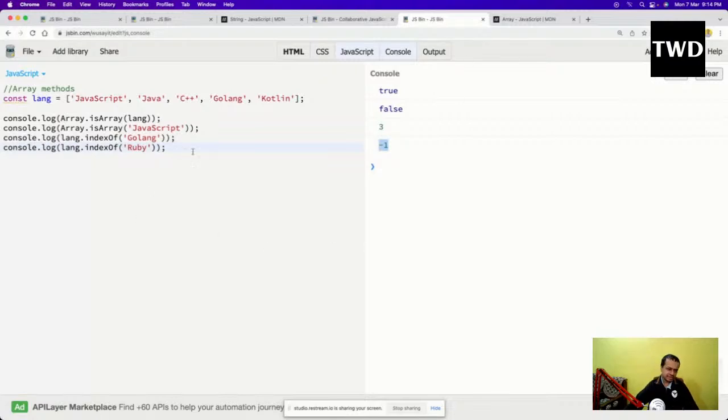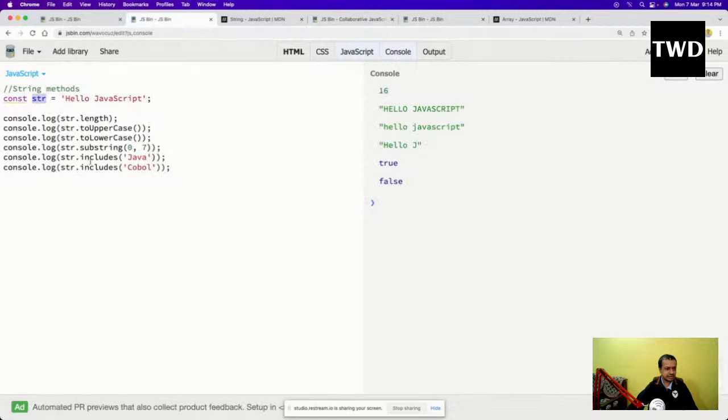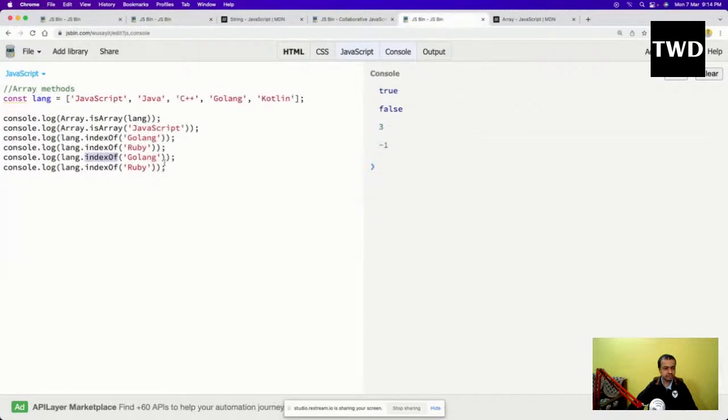And there is another method like this, which is includes. We have already seen includes here. So includes like this, and then clear it and run it. It will give me true or false. So this is how it works. True or false it will give. Okay, so these are some of the array methods.